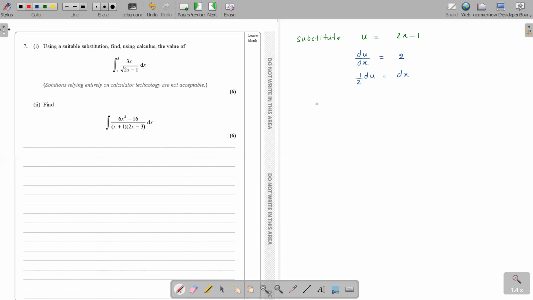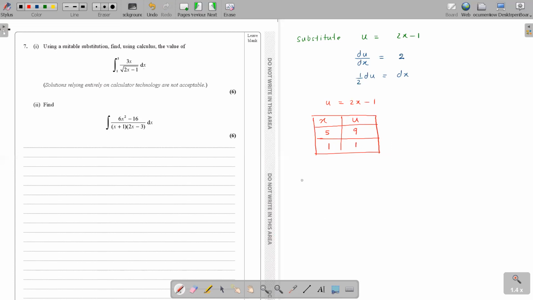Yes. Then with u equals 2x minus 1, let's get the limits. The x limits are 1 and 5: the upper limit is 5, the lower limit is 1. Tell me what happens when x is 5. Calculate and tell me. u equals 9. When x is 5, u equals 9. And when x is 1, u equals 1. Okay, so we are done now.